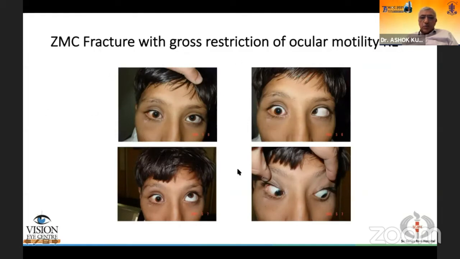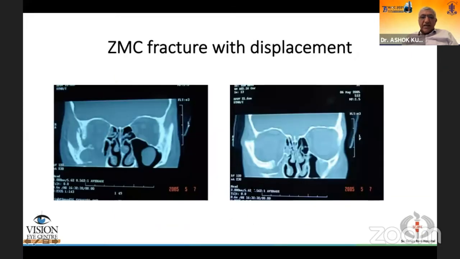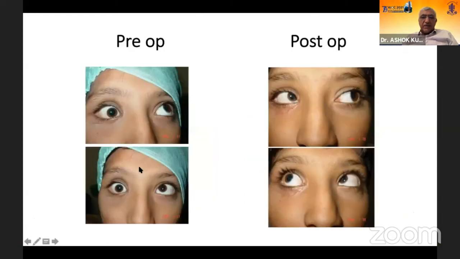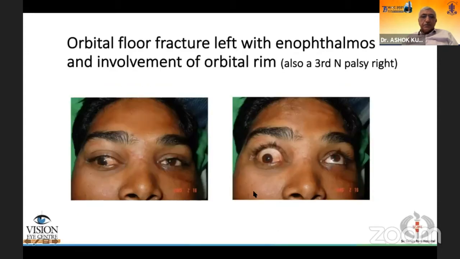ZMC fractures are quite common, as was the case in this patient here, with gross restriction of motility in several directions in the right eye. And we can see the fracture here, and the fracture of the zygomatic rim, which could be repositioned with microplating and an orbital floor augmentation, improving the motility in all directions.